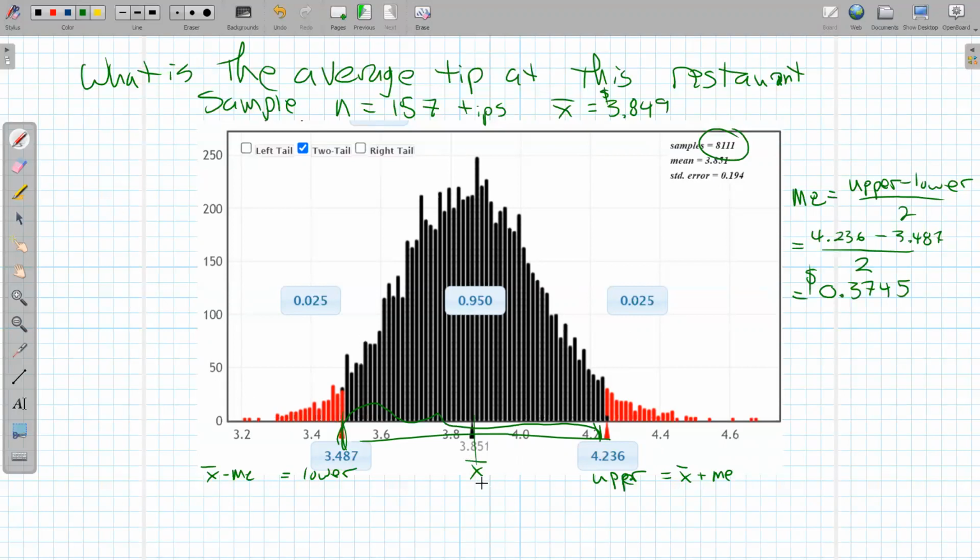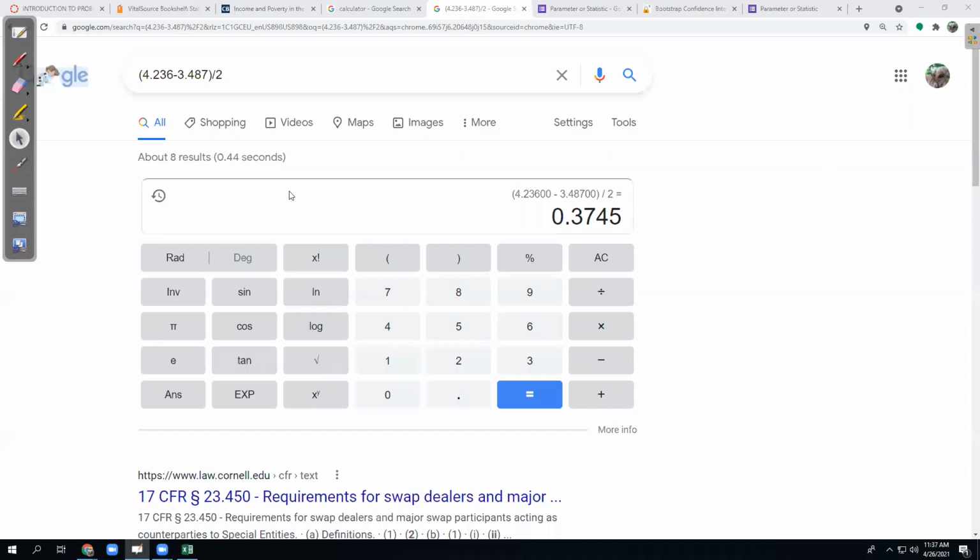In the simulations, the distance from the mean to the upper is always going to be a little bit different than the mean to the lower, which will also be a little bit different than half of the spread. So to average out that variability, I just go upper minus lower. But you are correct. In theory, we should just be able to take the upper number and subtract the mean. So let's double check that we get the same value.